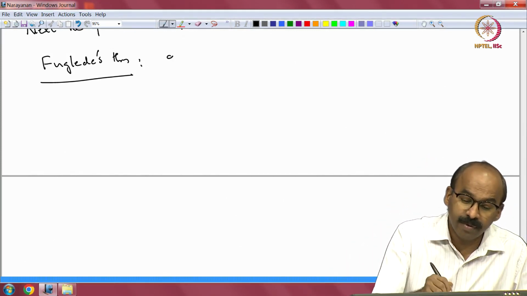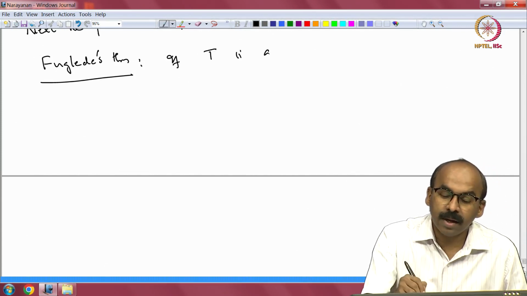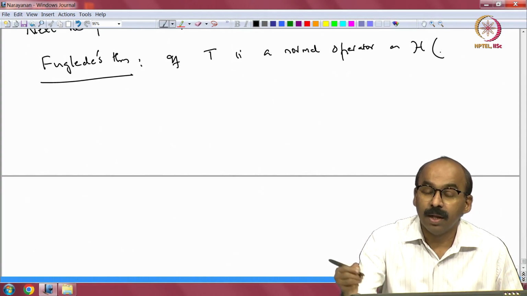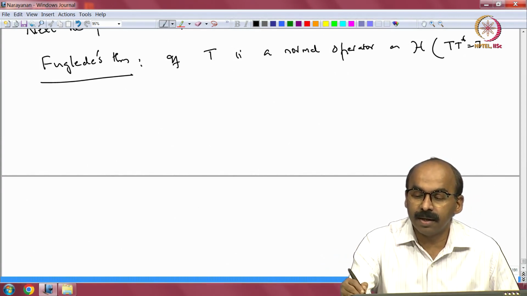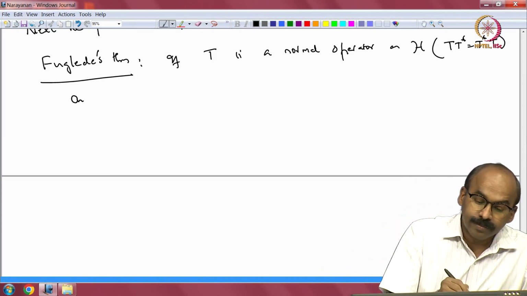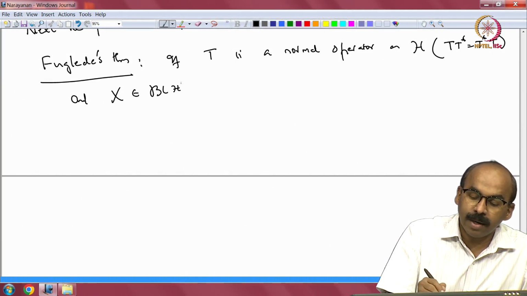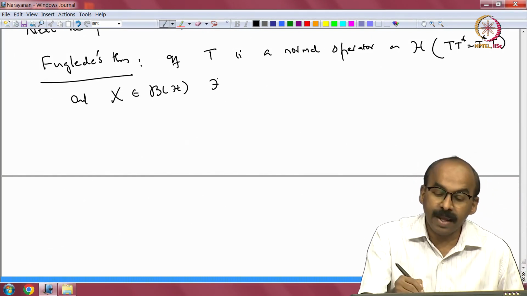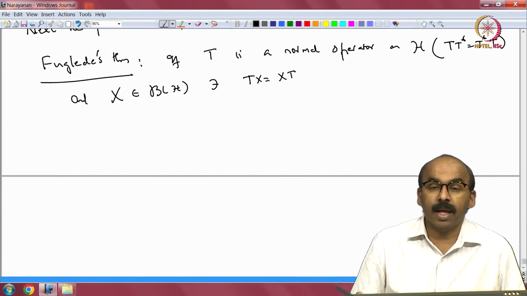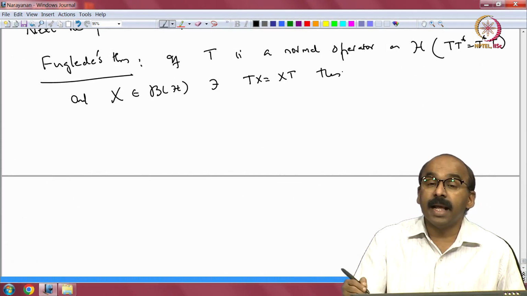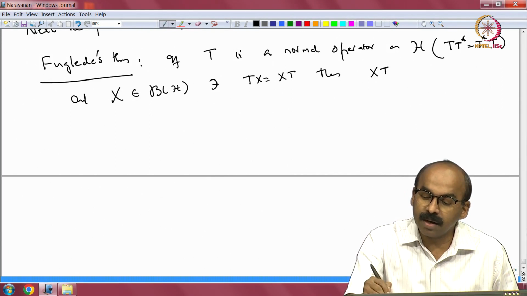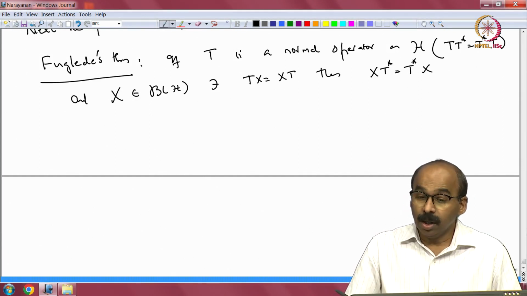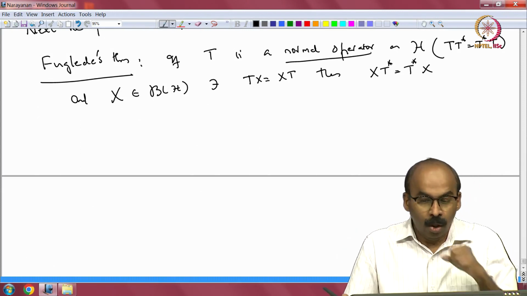So, Fuglede's theorem: if T is a normal operator on H, that means T star T commutes with T star, and let X be any bounded operator on the Hilbert space such that X commutes with T, so T X equal to X T. Then X also commutes with T star, that is X T star equal to T star X. So, X commutes with T implies X commutes with T star, provided T is a normal operator. Okay. In general this is not true, but for normal operators it is true.